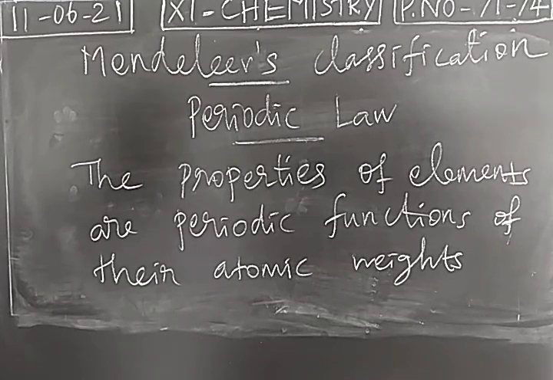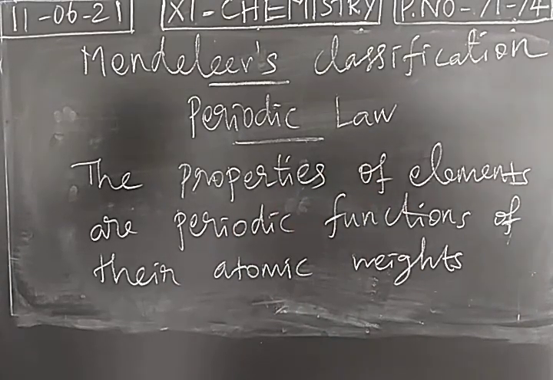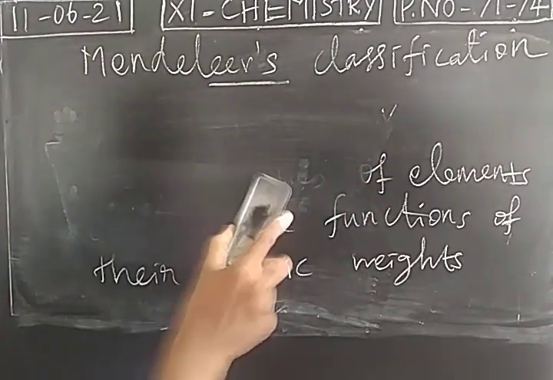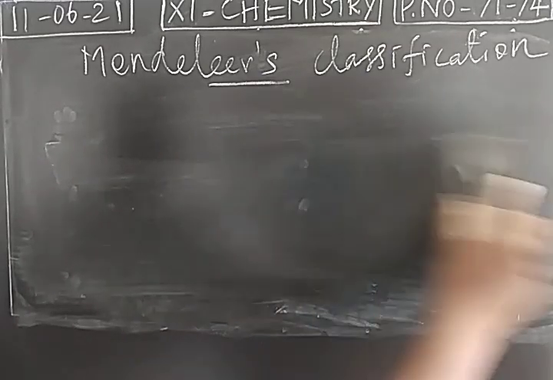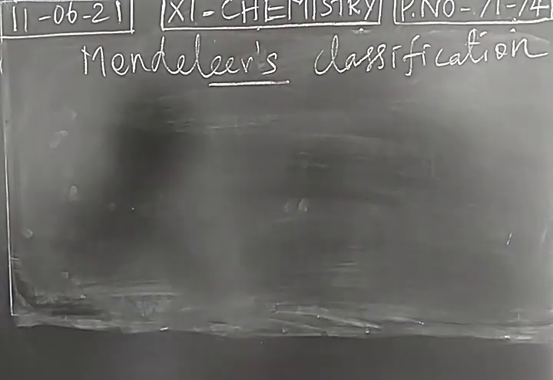When you consider the elements, their properties will mainly depend on atomic weight. When atomic weight changes, properties will be changed. So this is called the Mendeleev periodic law. So properties will be changed based on the atomic weight. So based on a Mendeleev periodic table, we can easily identify the elements with the similar properties.